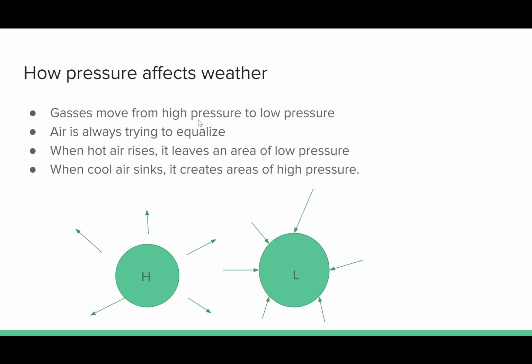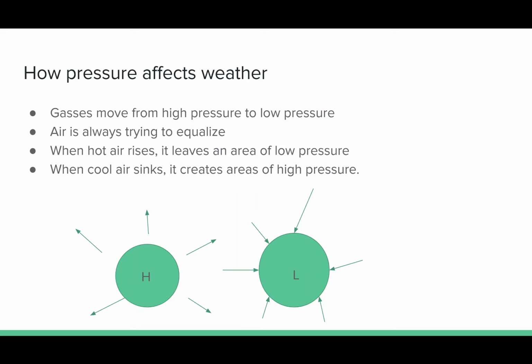Next, we're going to talk about how pressure affects weather. The big thing to know with this is gases move from high pressure to lower pressure because they're trying to equalize. Air very much likes to equalize. Think about when you are using a syringe to draw fluid. You're creating that area of low pressure and something has to fill it. It really wants to fill in that area.